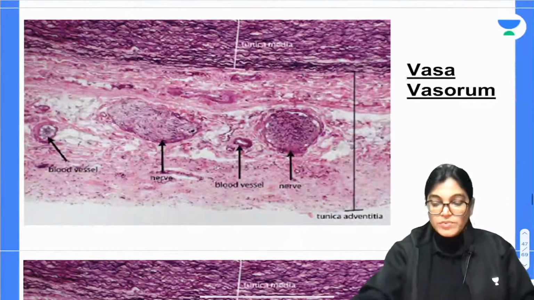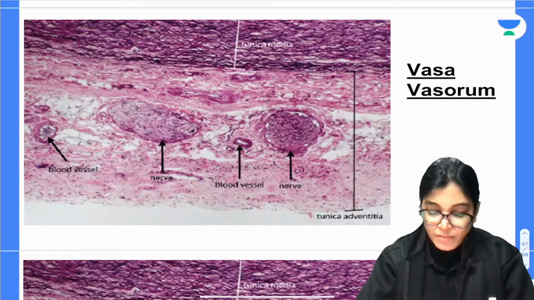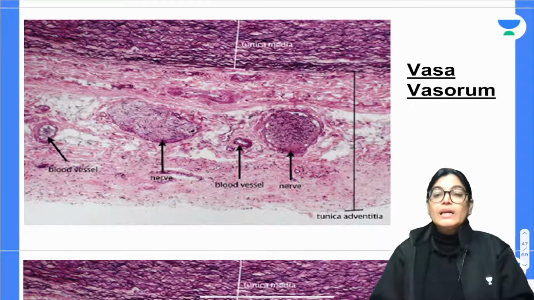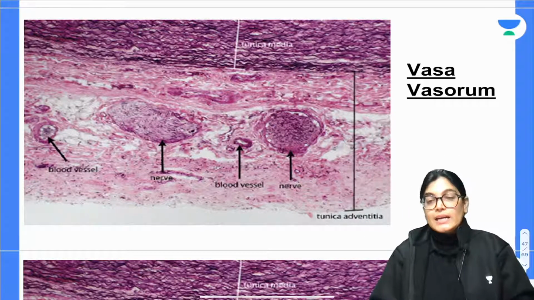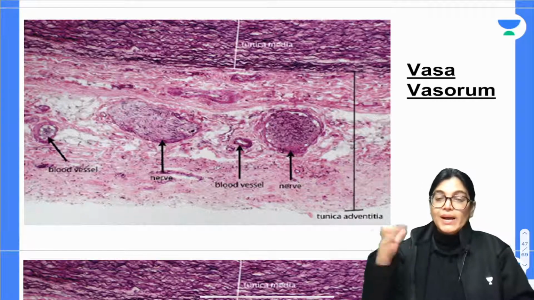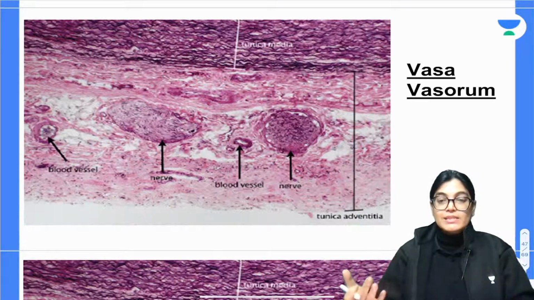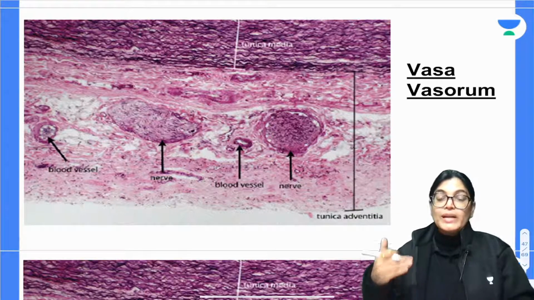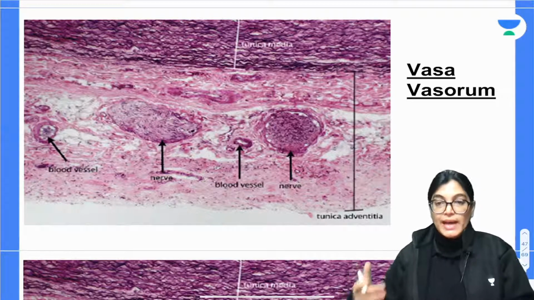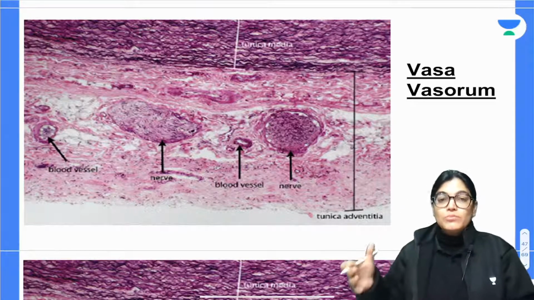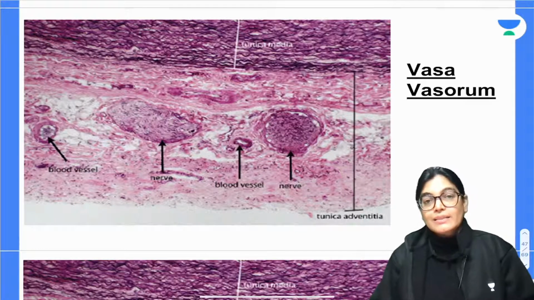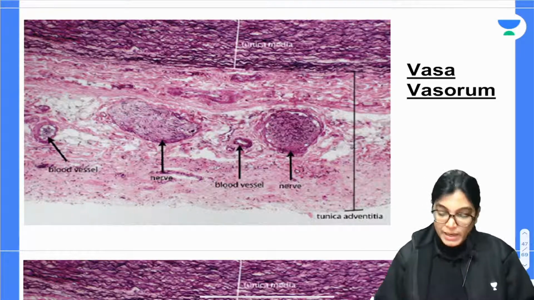Another important feature I want to tell you about is vasa vasorum. The outer layer of the blood vessels contains smaller blood vessels. We have already discussed that the blood vessel has an inner layer, the Tunica Intima, then Tunica Media and Tunica Adventitia. The outermost layer is the Tunica Adventitia, and in this outermost layer we have smaller blood vessels.